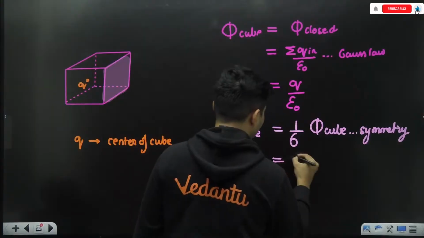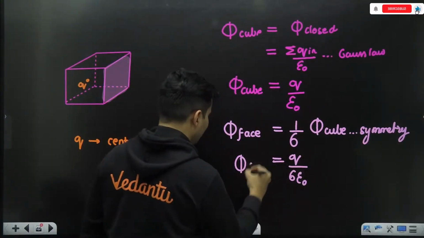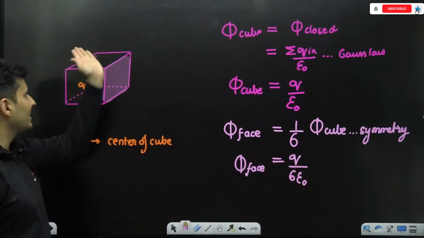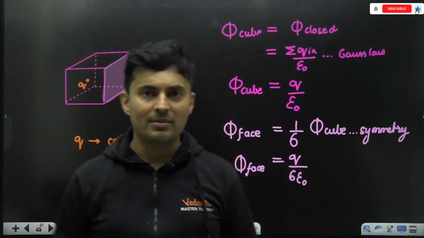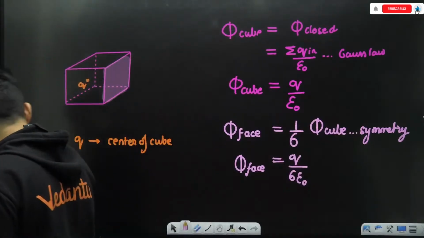So therefore, this should be Q by 6 epsilon naught. That is the flux through the face of that cube. So 1/6, 1/6, 1/6, 1/6, 1/6 everywhere. So total will be Q by epsilon naught. Everybody understands this? Perfect. Okay.